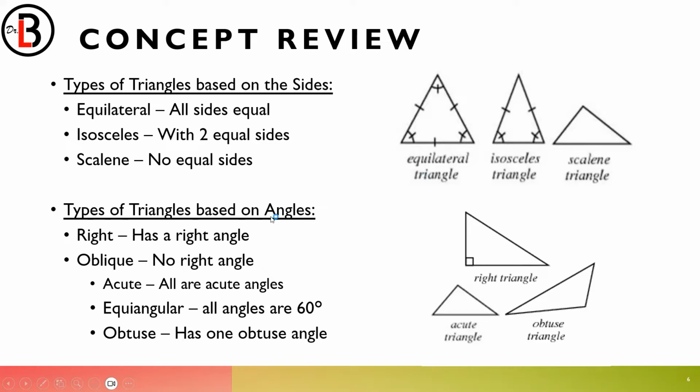Now, based on the angles, if you have one right angle, this is what you call a right triangle. And then if there's no right angle, it's what you call an oblique triangle. For the oblique triangle, there's what you call an acute triangle and an obtuse triangle. An acute triangle is that triangle with all acute angles, whereas for an obtuse triangle, if there is one obtuse angle, it is an obtuse triangle.